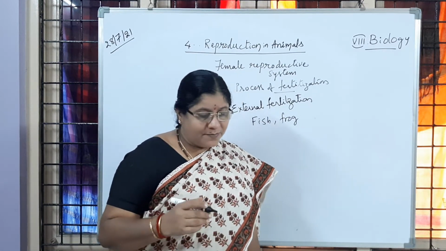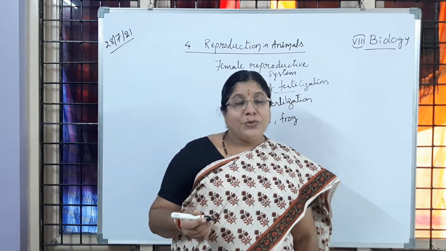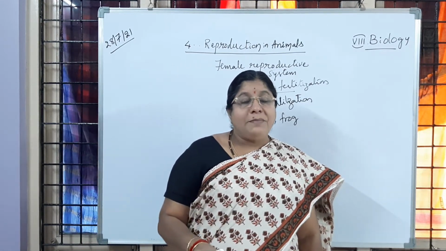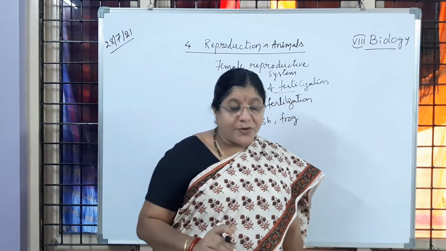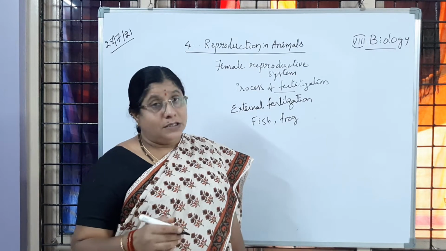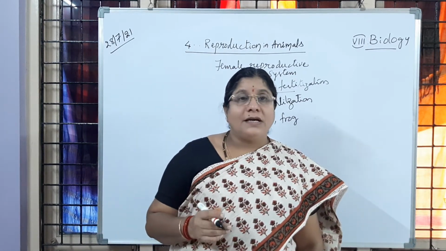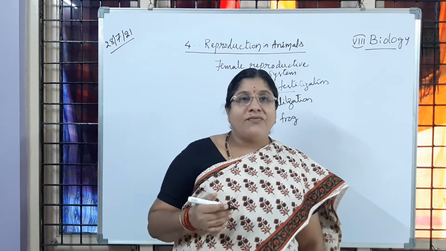If we observe frogs, males and females are unisexual, and when the time comes for the frogs to reproduce, we know that in the months of September and October, as the water bodies are filled with water, that is the breeding period for frogs.